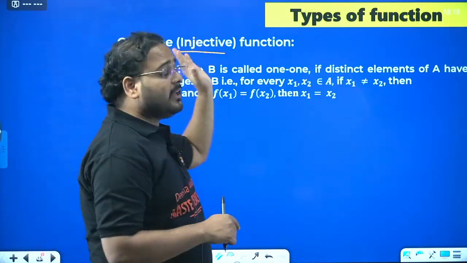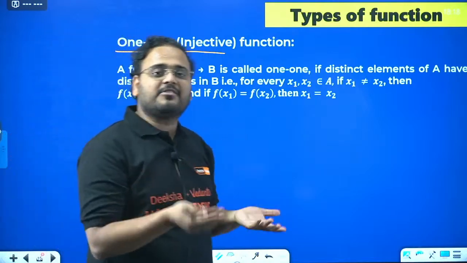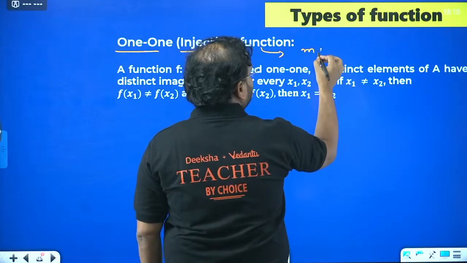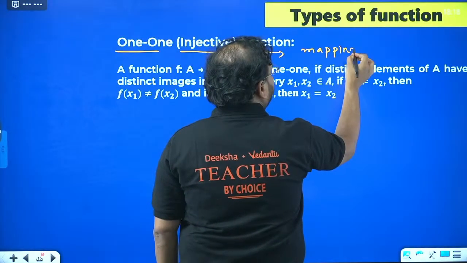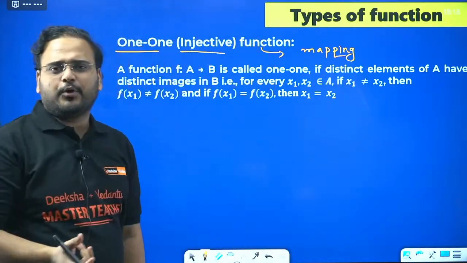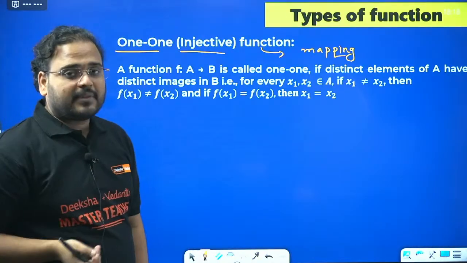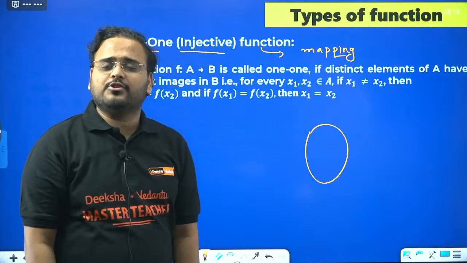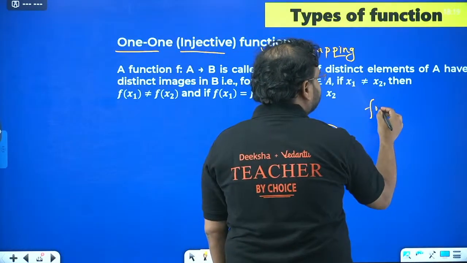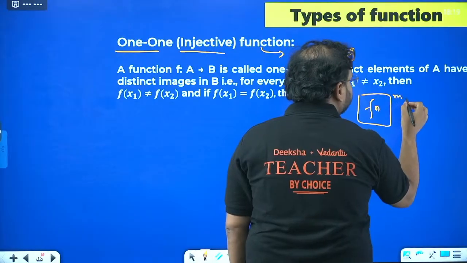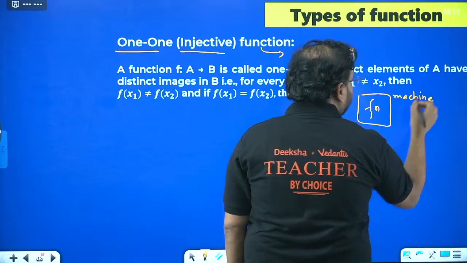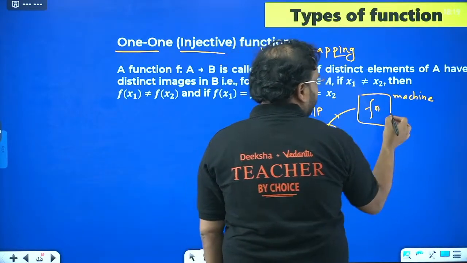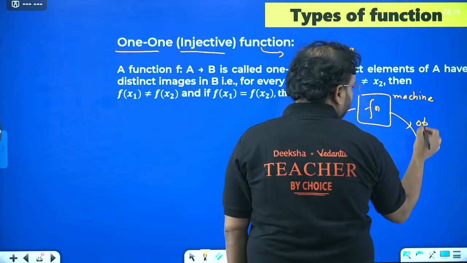So this property, one-one function or injective function, is the same thing. Sometimes in the question they write it as mapping also, because mapping is another name for function if you remember from PU1. Now what is a one-one mapping? Who remembers what a function is? A function is a machine which takes some input and gives us some output.